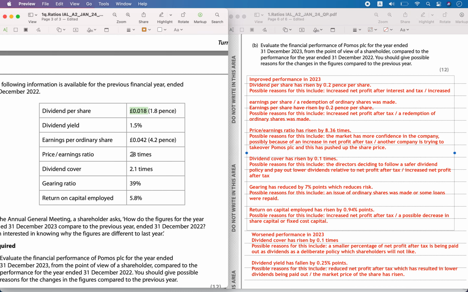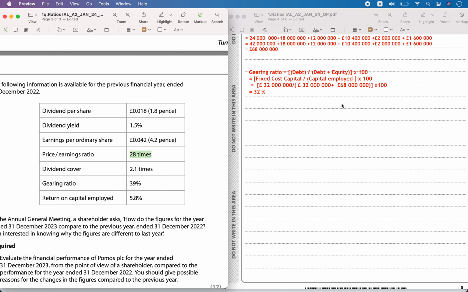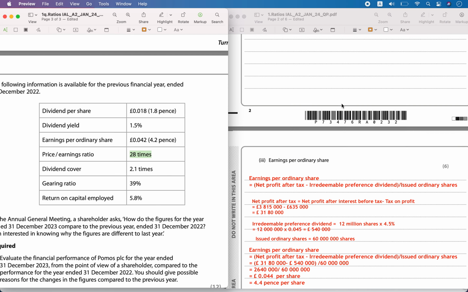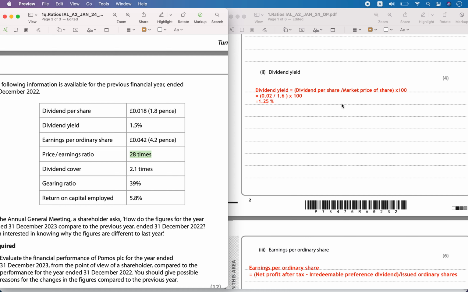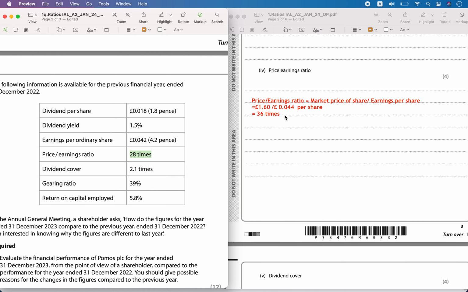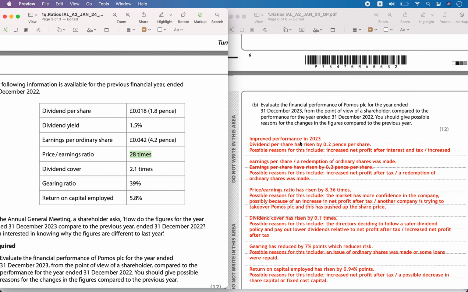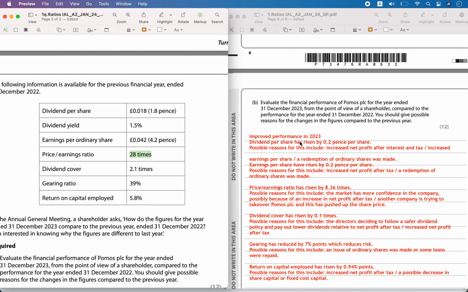Price to earnings ratio. The price to earnings ratio was 28 times, and now the PE ratio for 2023 is 36. The difference is around 8, so it has increased by 8.36 times.